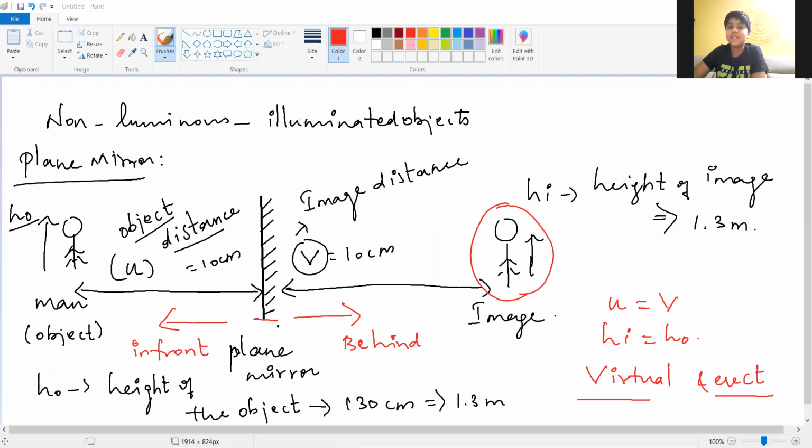The wall. Screen is the wall, okay? Wall is also acted as a screen. Now, where is the screen? Can you see your face on the screen? No, ma'am, we cannot see.